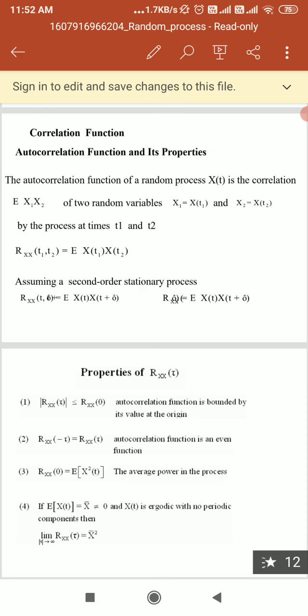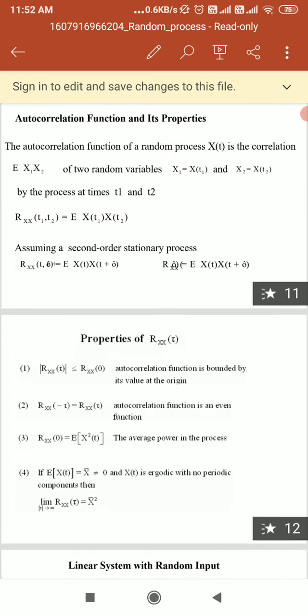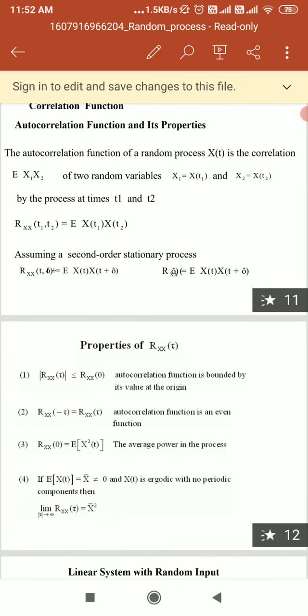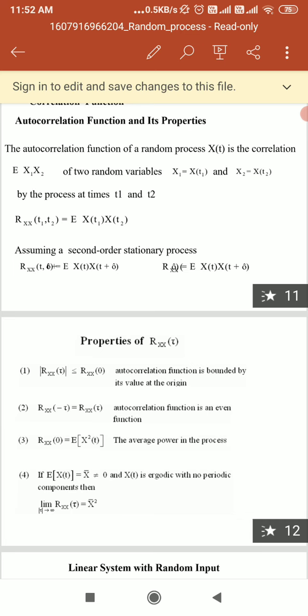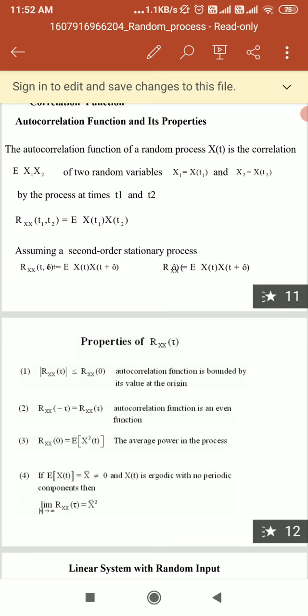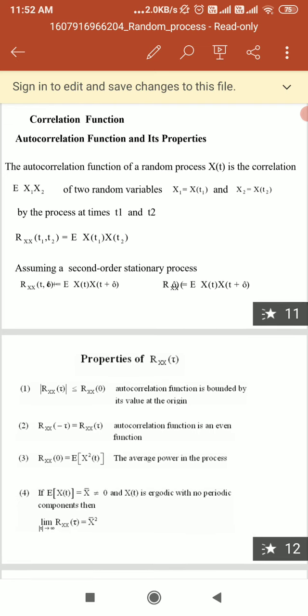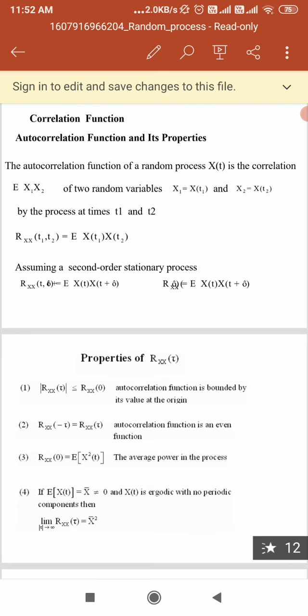If we take the two random variables x1 and x2, and we convert this into a random process, we are supposed to take that variable over a function of time. So you can take x of t1, x of t2. If we take this process at times t1 and t2, we are supposed to see the autocorrelation function. So you will get Rxx t1 t2 equal to E of x of t1 x of t2.